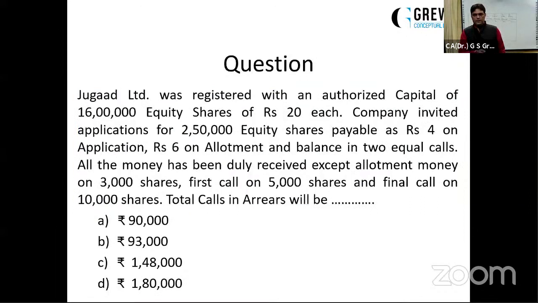Moving on further. Jugaad Limited was registered with an authorized capital of 16 lakh equity shares of ₹20 each. The company invited applications for 2,50,000 equity shares, payable ₹4 on application, ₹6 on allotment, balance in 2 equal calls. All the money has been duly received except allotment money on 3,000 shares, first call on 5,000 shares, and final call on 10,000 shares. The total calls in arrears will be. Yes, dear students.